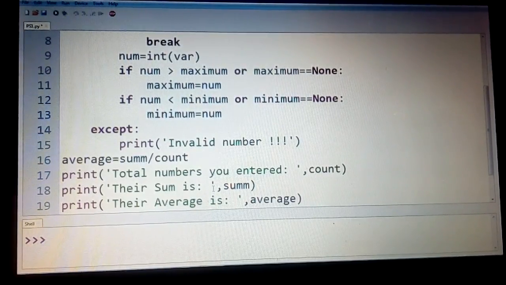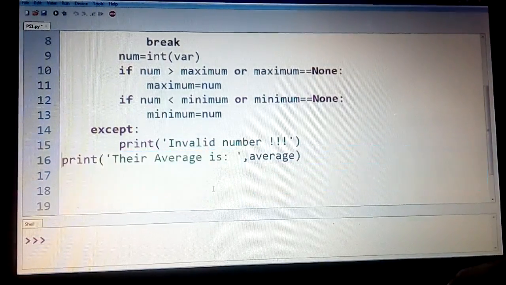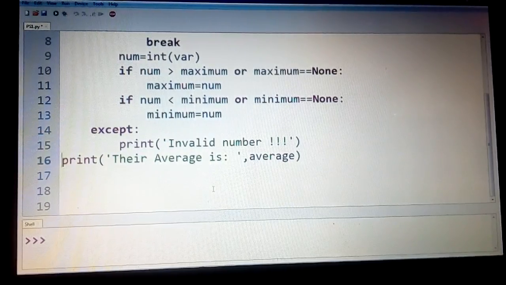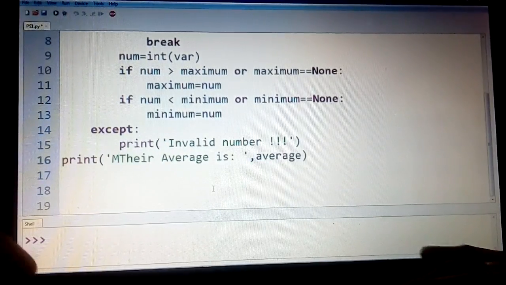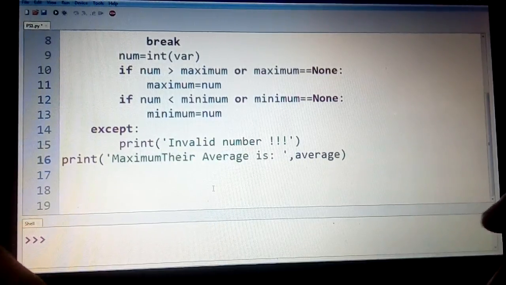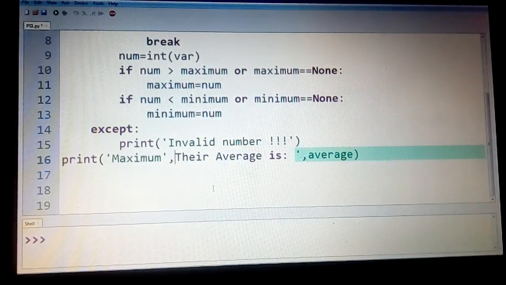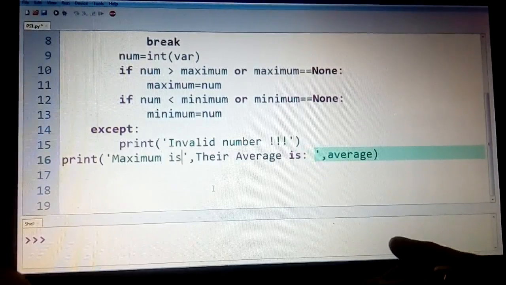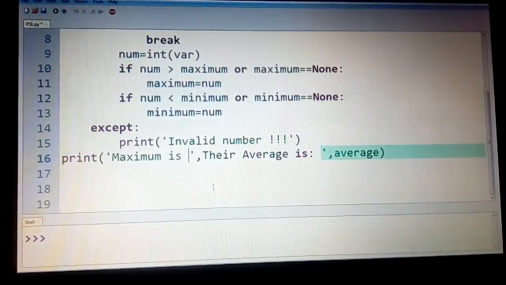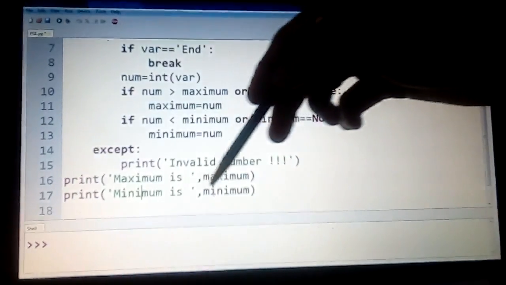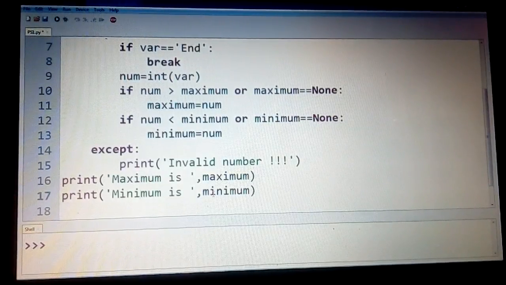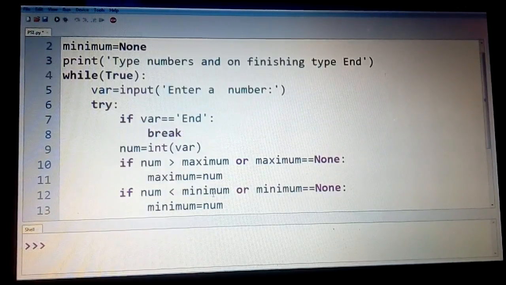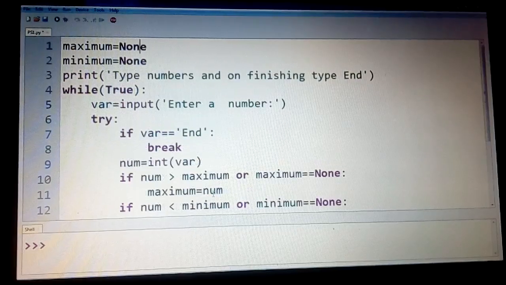So this is fine, and the rest is the code which we don't need here, only one statement we need to print the maximum and minimum. So we'll say print maximum is maximum and minimum is minimum. This is outside the loop.